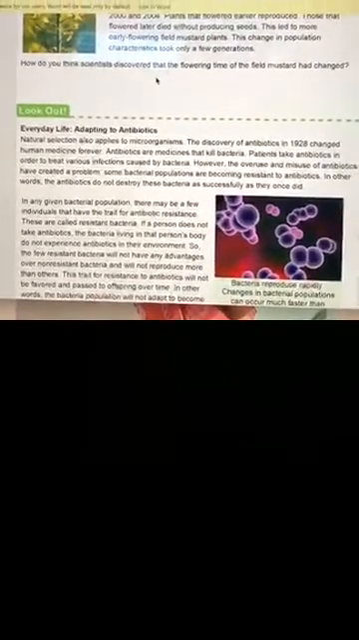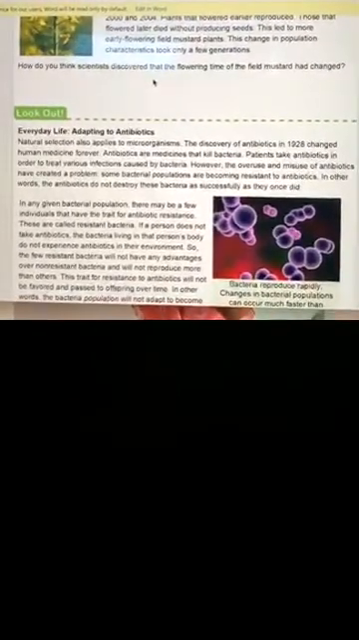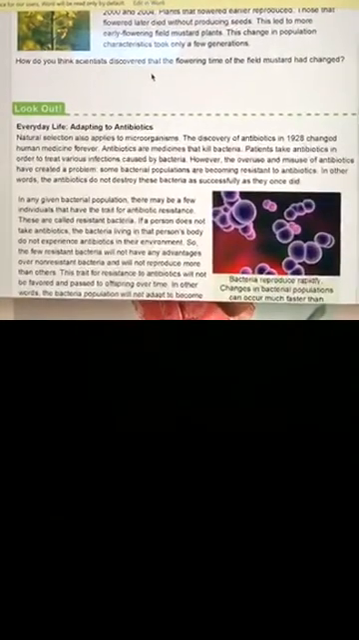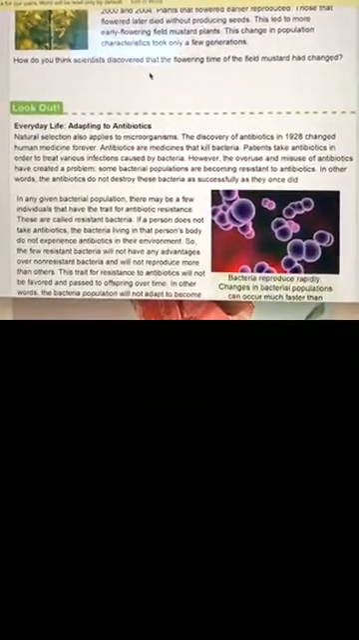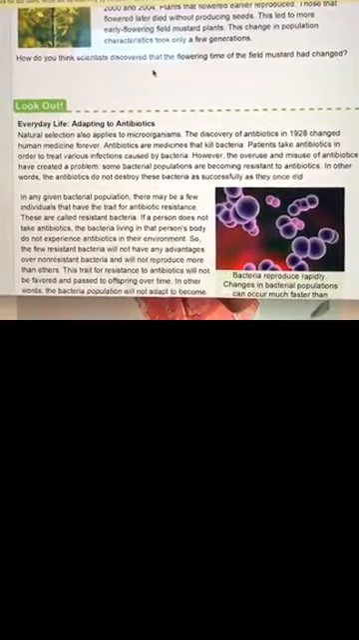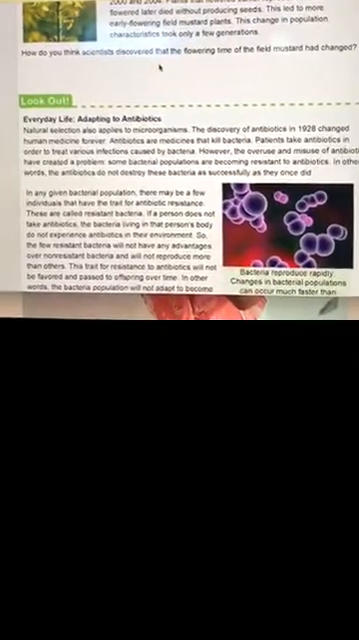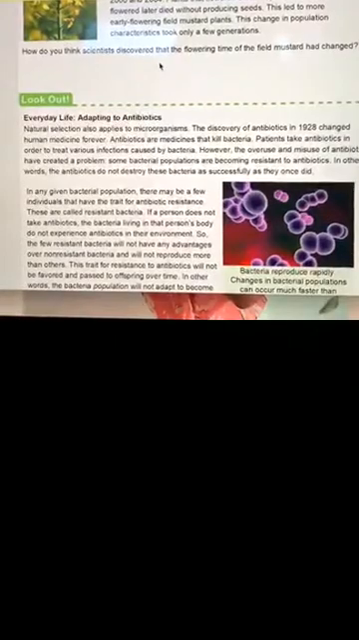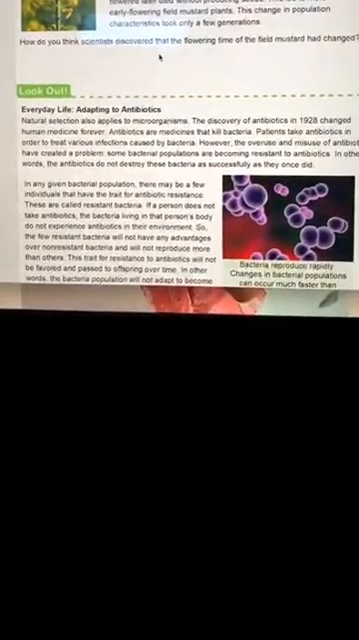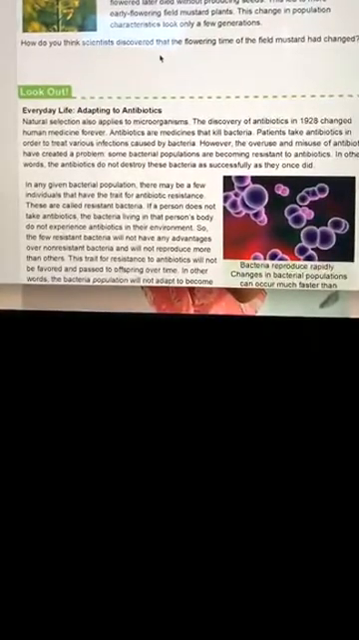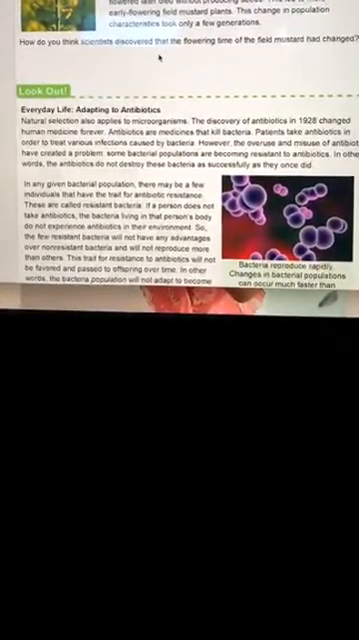How do you think scientists discovered that the flowering time of the field mustard had changed? Okay, because the plant started to die out. Because they said it was annual, so the time it bloomed probably changed. I like that as well. I'm going to give a few more people some time to type their answers in. Then maybe they did an experiment and they observed it. Maybe the plant started to die out. They might have studied it every day.